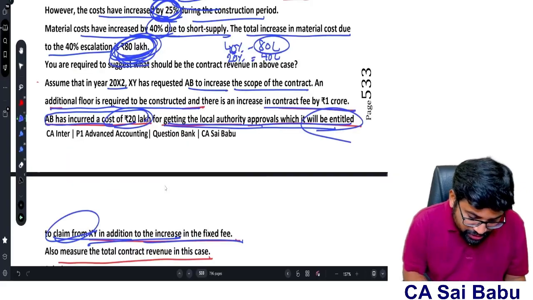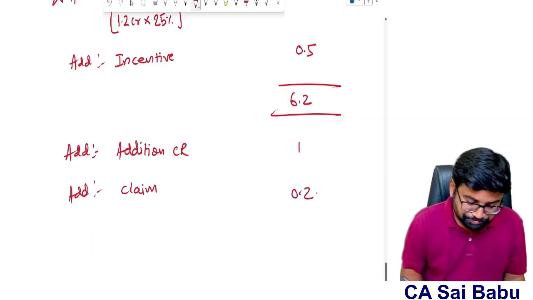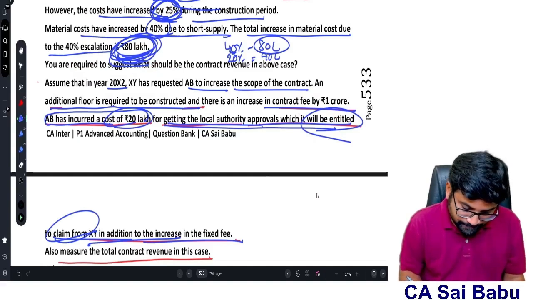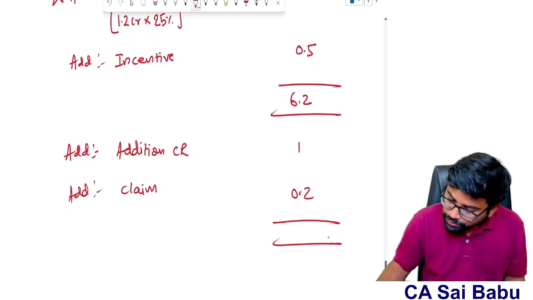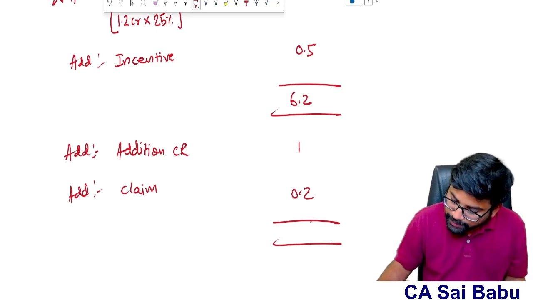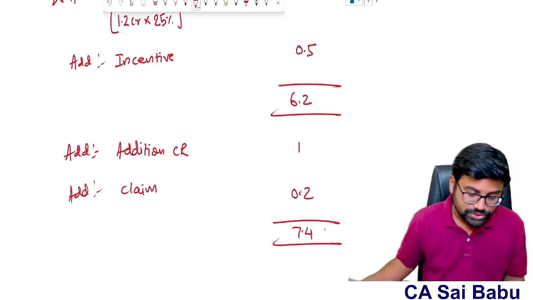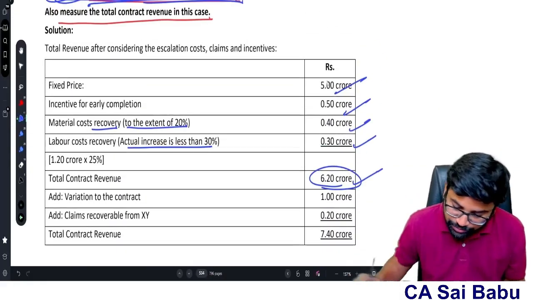What is the claim amount here? 20 lakhs, that is 0.2. That's it. So 6.2 plus 1 plus 0.2 will be 7.4 crores. This is the contract revenue for the second bit, 7.4.